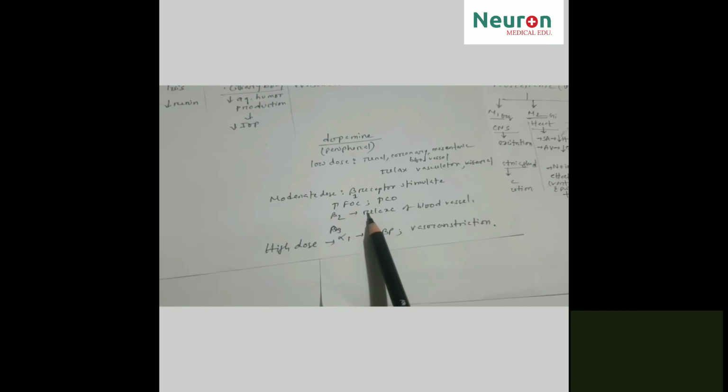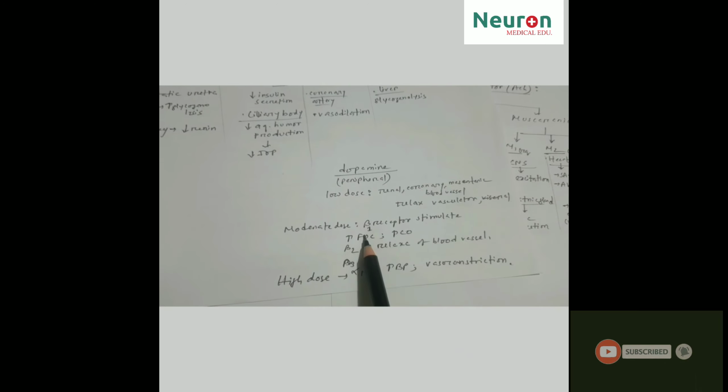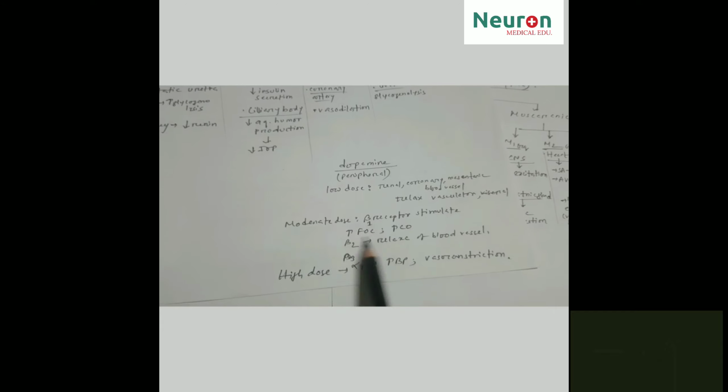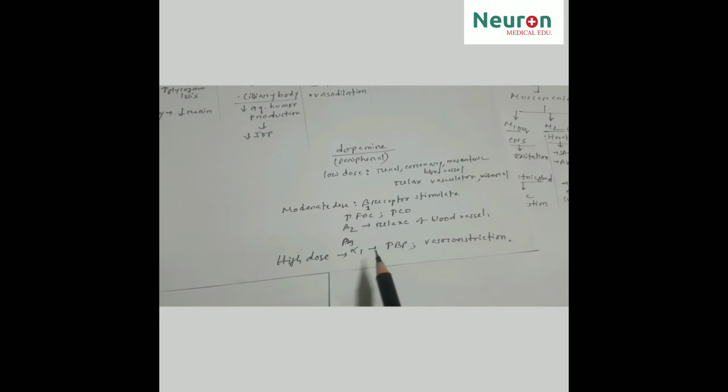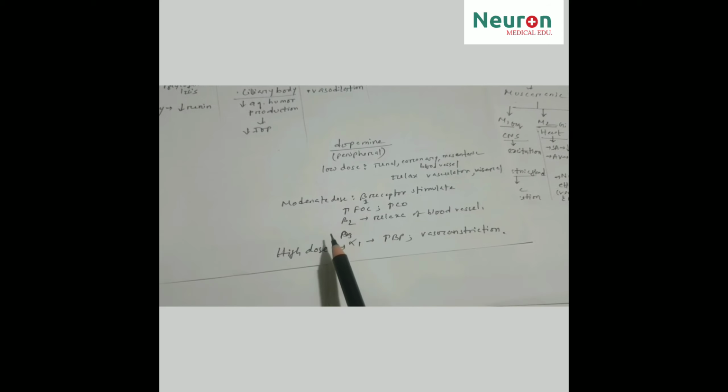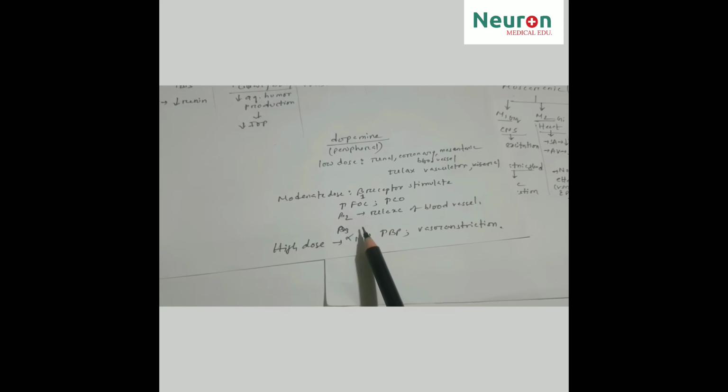In a moderate dose it stimulates the beta 1 receptor, which causes increased force of contraction and increased cardiac output. It also has an effect on the beta 2 receptor, which causes relaxation of the blood vessel, that is the coronary blood vessel. And dopamine in a high dose stimulates the alpha 1 receptor, which causes increased blood pressure and vasoconstriction. That's all for today.